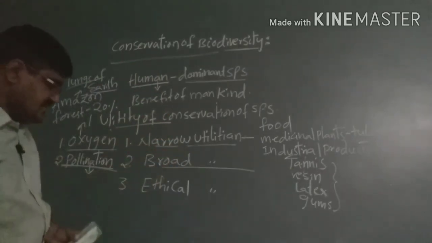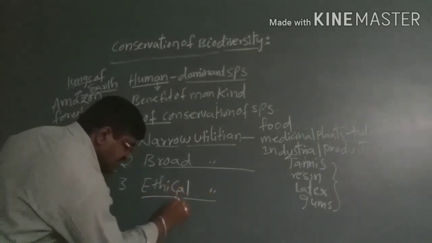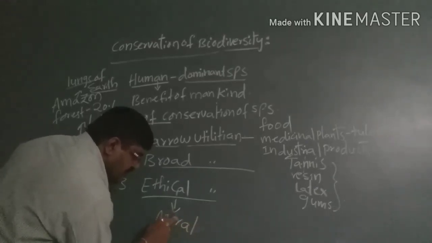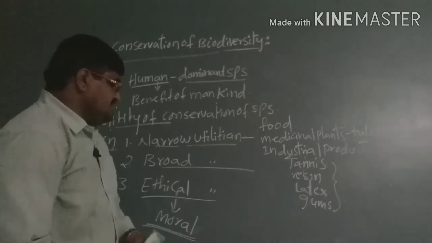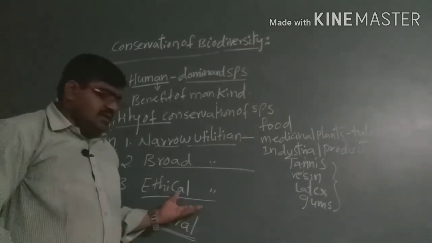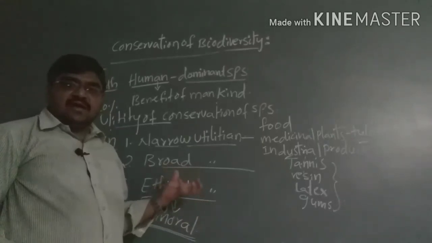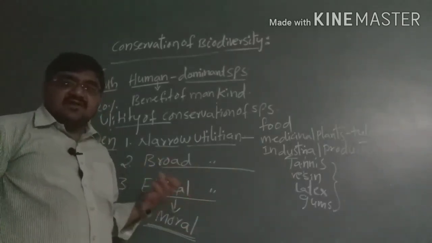And lastly, ethical. Ethical shows a moral issue. That means the conservation of biodiversity involves moral issues. Here morals mean we get aesthetic values, cultural or religious beliefs.